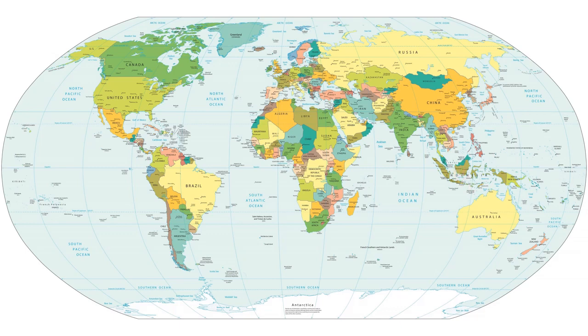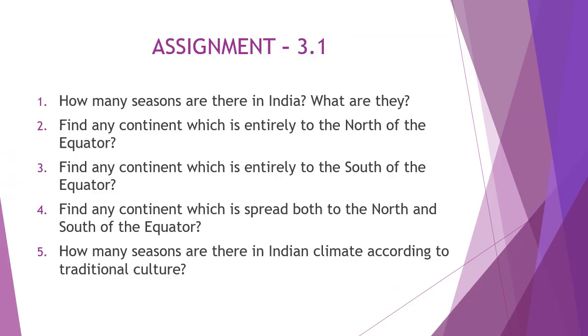Now this is the time for the assignment. How many seasons are there in India? What are they? I just taught you. Find any continent which is entirely in the north of the equator. And find any continent which is spread both to the north and south of the equator. I taught these just before.